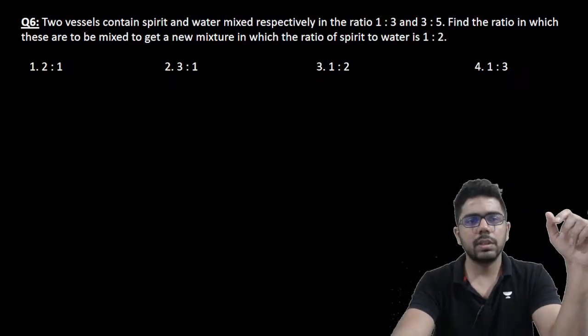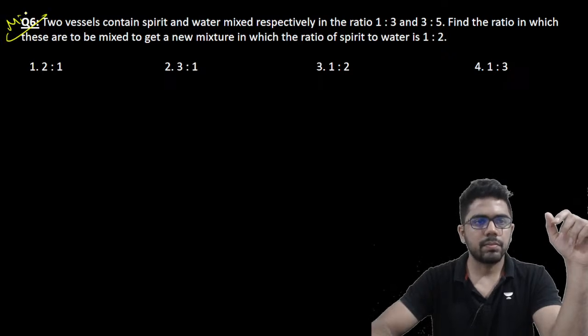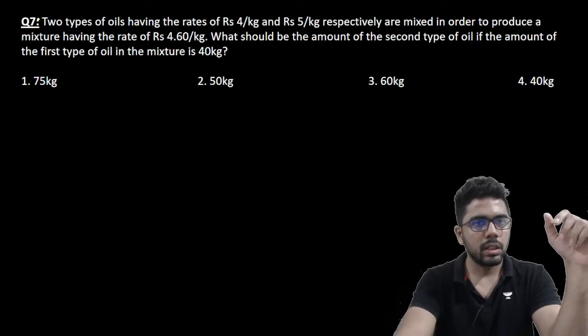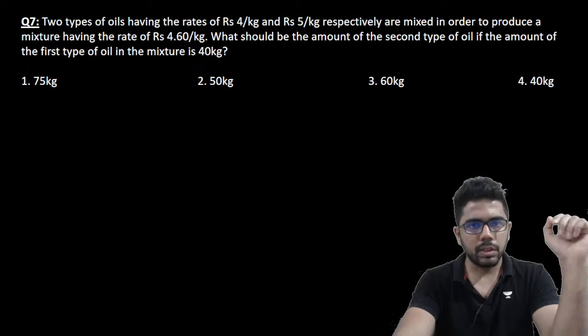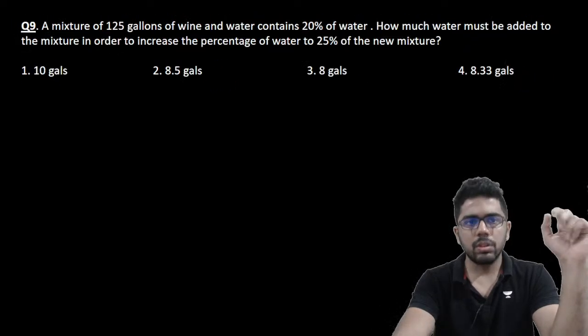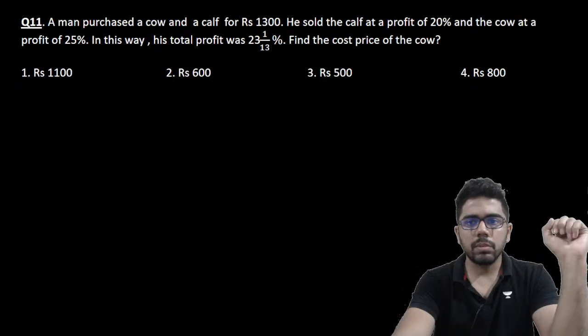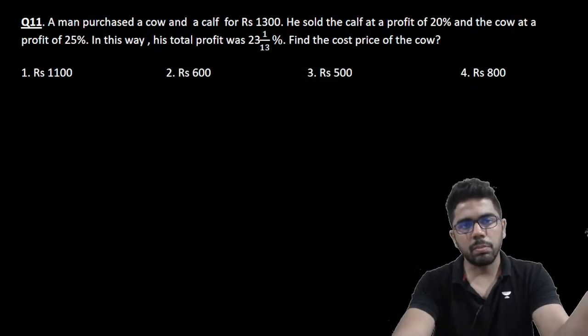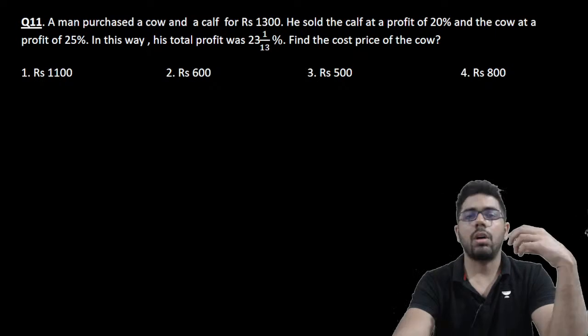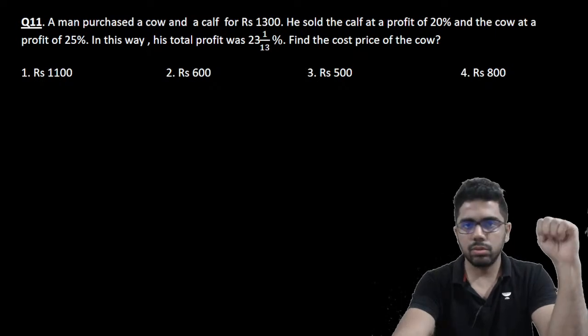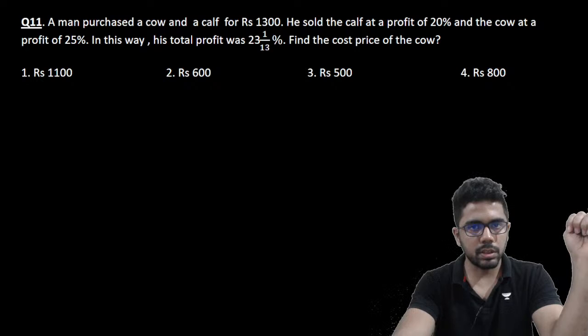These are mixture questions, which we will do in tomorrow's session. And these are some questions based on profit loss, discount, and simple and compound interest, to show you the context of how to apply allegation here. So we'll be taking that up in the coming session tomorrow.